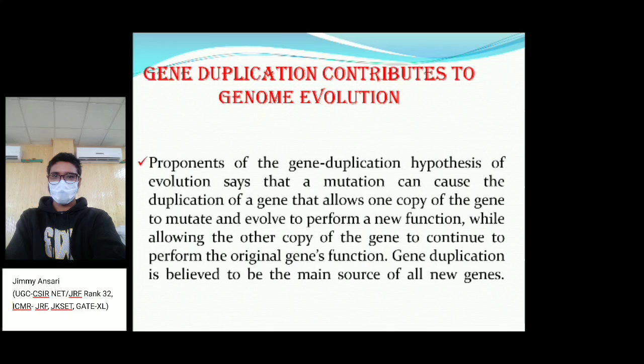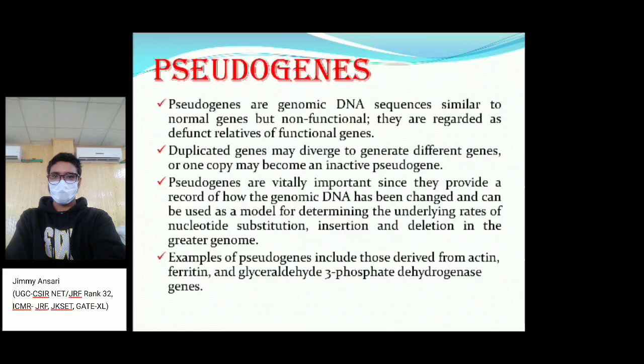There is a hypothesis called the gene duplication hypothesis. It holds that mutation can cause duplication of a gene, which allows one copy of the gene to mutate and evolve to perform a new function. So if a mutation happens to duplicate a gene, the other copy of the gene continues to perform the original function, and the duplicated copy is believed to be the main source of all new genes.